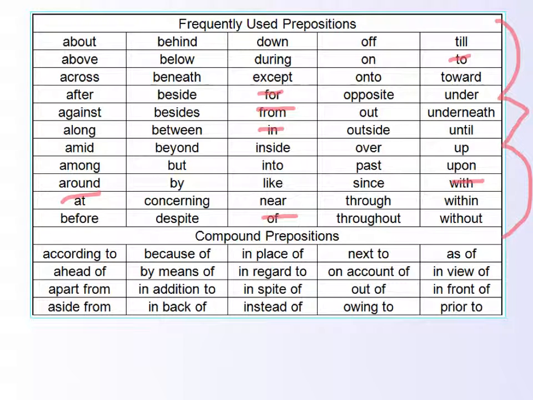The other piece that I want to point out is that compound prepositions do exist, and so the one that most often I think comes up is because of. When you see this, a lot of times people will put the parentheses starting at of, but if you see a because of, that's really where it ought to go. So just be mindful of that, and we're never looking to trick you, but we do want you to get into the mode of being able to find these, so be mindful of them.